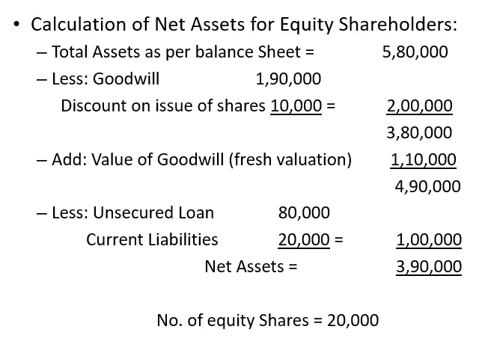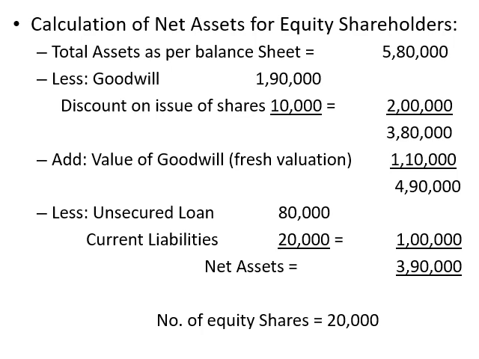Now again we are going to add the value of goodwill, which is the fresh valuation of goodwill, that is 1,10,000. So the total becomes 4,90,000. From here we are going to exclude the third party liabilities, the liabilities which are related to third parties. There are two items. One is unsecured loan, that is 80,000, and current liabilities of 20,000. So that means 1 lakh is excluded, that is third party liabilities. After deducting those items, we have a net asset of 3,90,000.